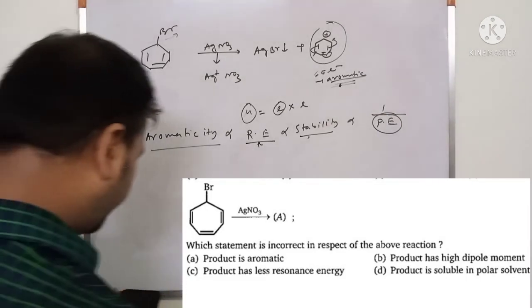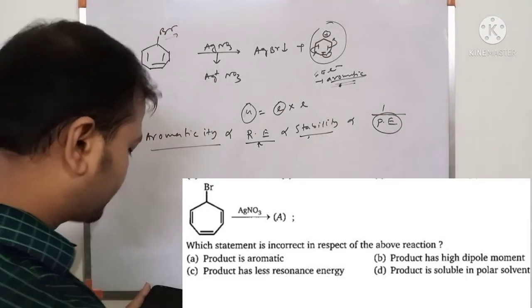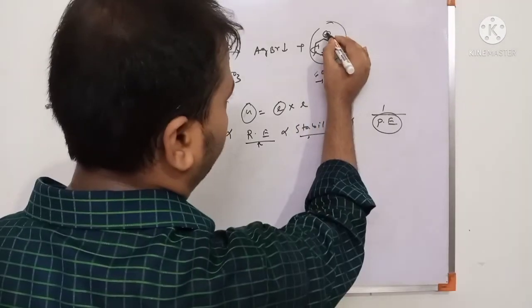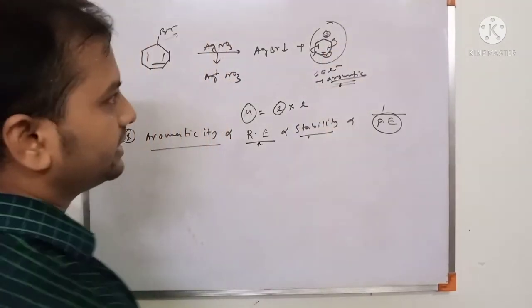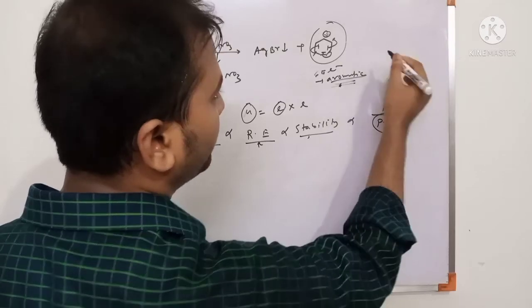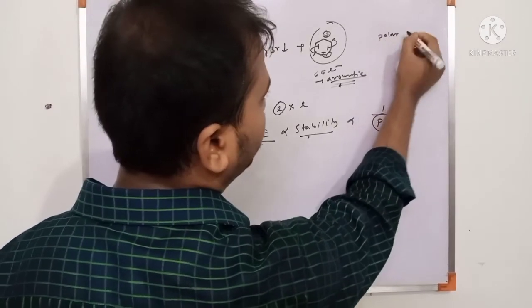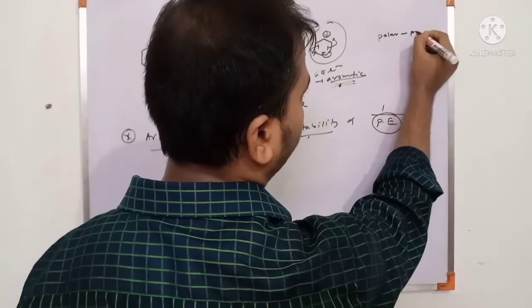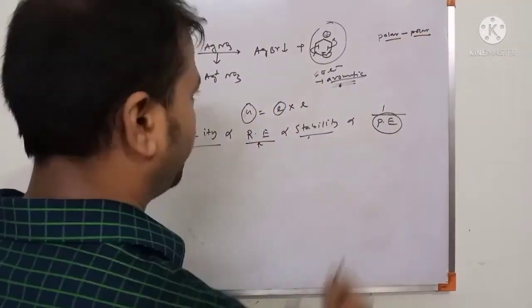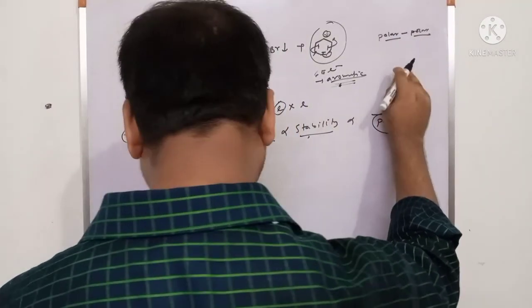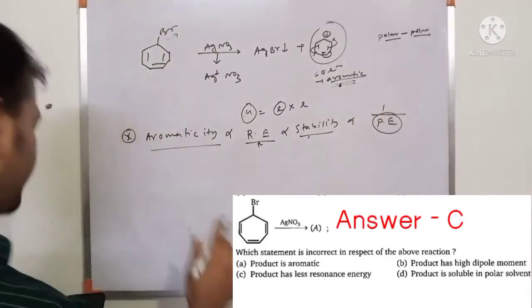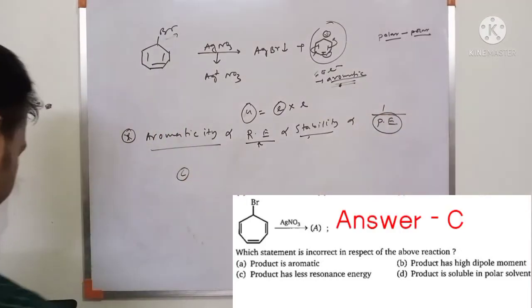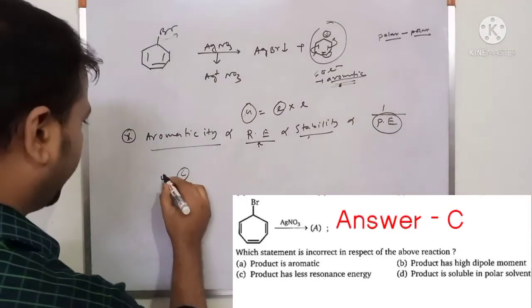But option D, the product is soluble in polar solvent. This is a polar molecule, because positive charge separation is created. We know polar molecules and polar solvents interact better, so it is soluble in polar solvent. Option D is right, but option C is the incorrect statement. So option C is the right answer in this question.